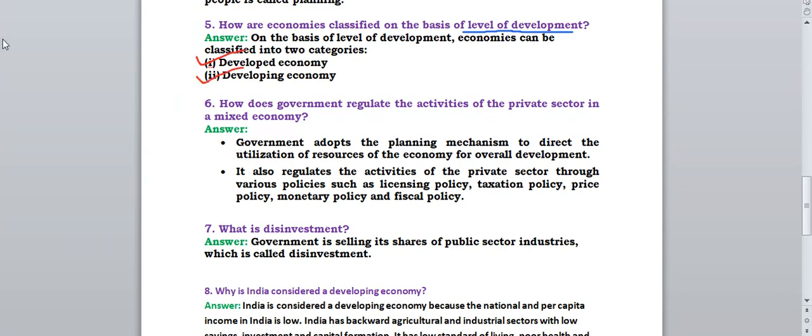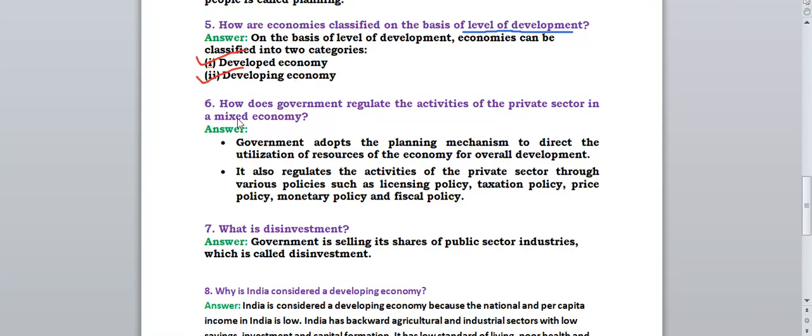You have heard the words developed country and developing country. Our country India is still a developing country, right? And countries like USA, America, those are developed countries, right? So on the basis of level of development, economies can be classified into two categories: developed economy and developing economy. This is the easy answer.